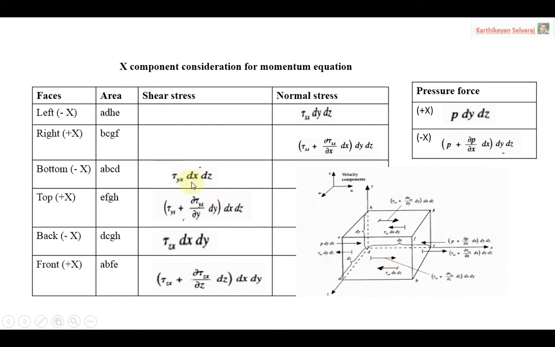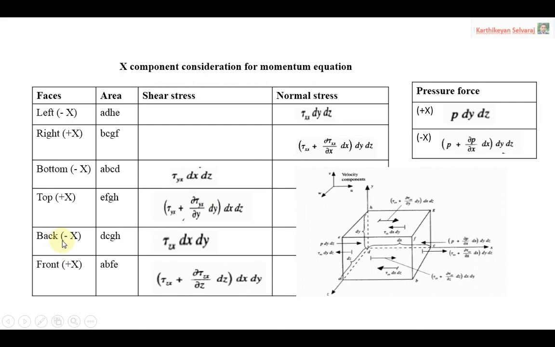So this is the shear stress with the corresponding area. The bottom face has the area dx dz. Once we complete the bottom, then we have to come to the top. So this is the top. The top face has its shear stress, and the corresponding value is given. See the direction: the top face shear stress is in the positive x direction. So I give the positive x direction, with the area and the change in shear stress as in the previous case, and the corresponding area.